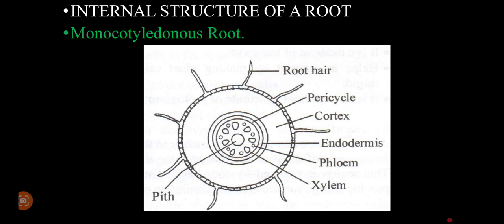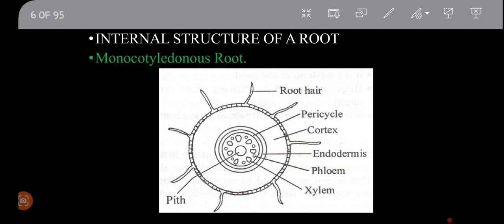We begin from the root hair. We are going to know the function. We come to the epidermis, then we go to the endodermis, the cortex, the phloem, the xylem, and of course the pith at the center of it all. And when you look at the arrangement of phloem and xylem, they are alternating. So we mark this so that we can see the difference with the dicot when we finally reach there.